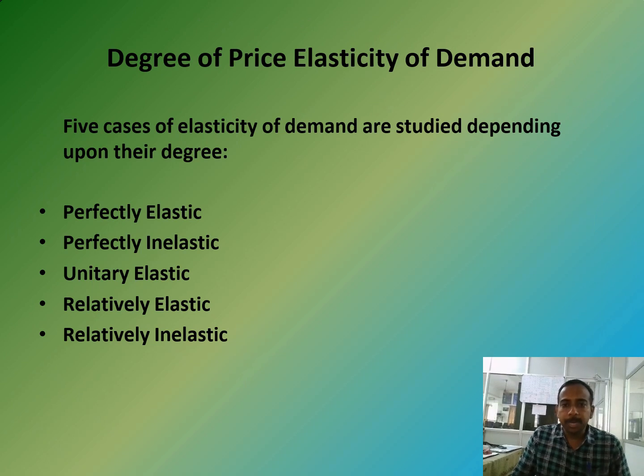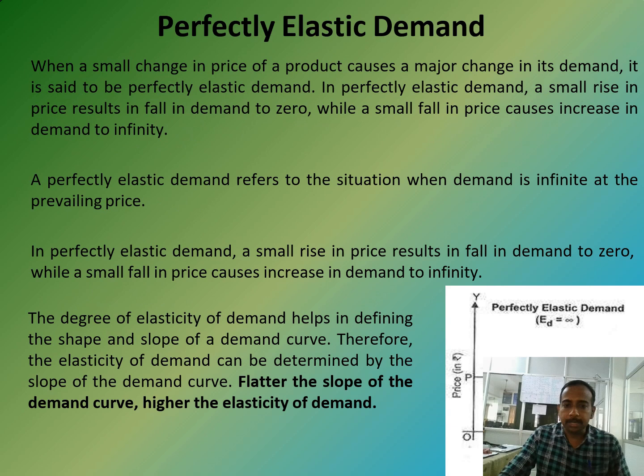Based on the degree of price elasticity of demand, we have five categories. First, perfectly elastic; second, perfectly inelastic; third, unitary elastic; fourth, relatively elastic; fifth, relatively inelastic. Perfectly elastic demand: when a small change in the price of a product causes a major change in its demand, it is perfectly elastic demand. A perfectly elastic demand refers to a situation when demand is infinite at the prevailing price.